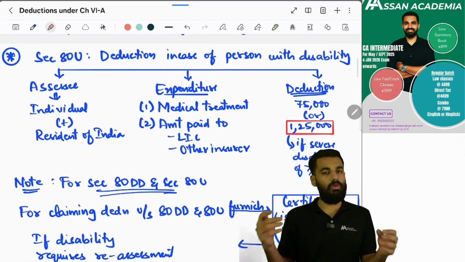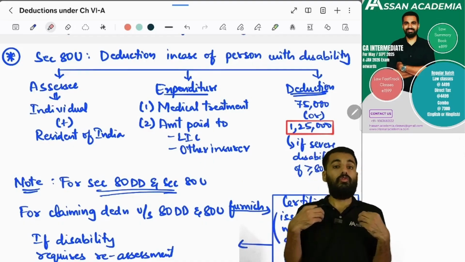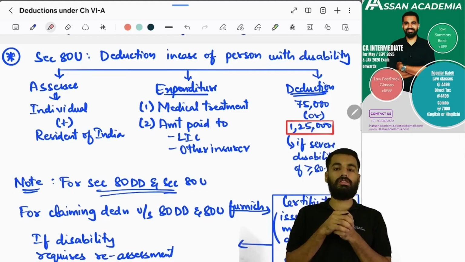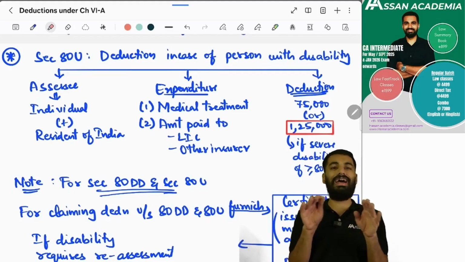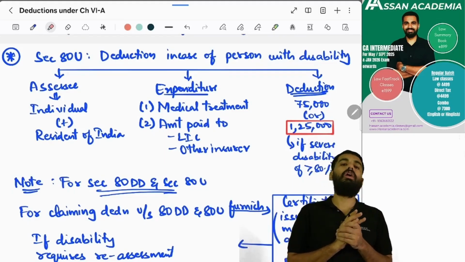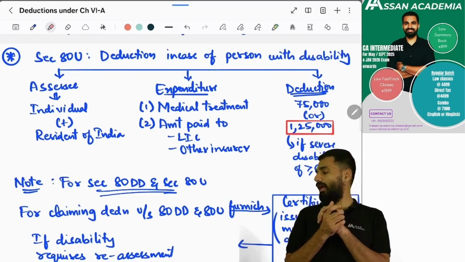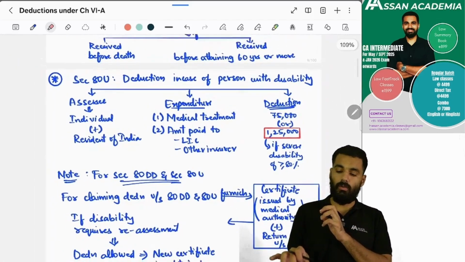Next, section 80U. If the resident individual for his medical treatment or for his premium of insurance he is paying, then for him also directly 75,000 rupees, or if it is a severe disability of 80% or more, it jumps to 1,25,000 rupees. So yes or no? Yeah.